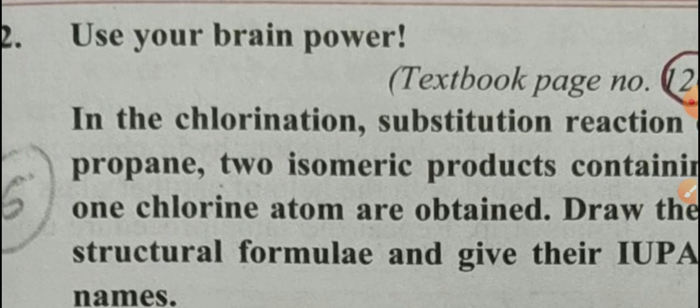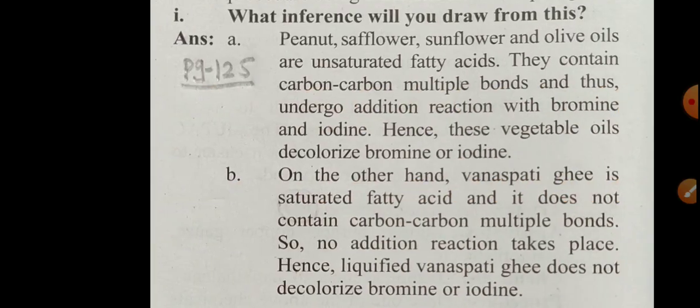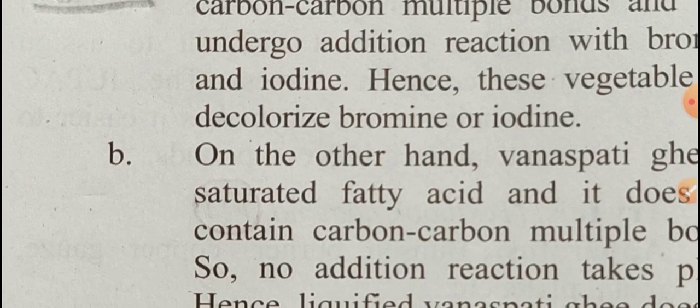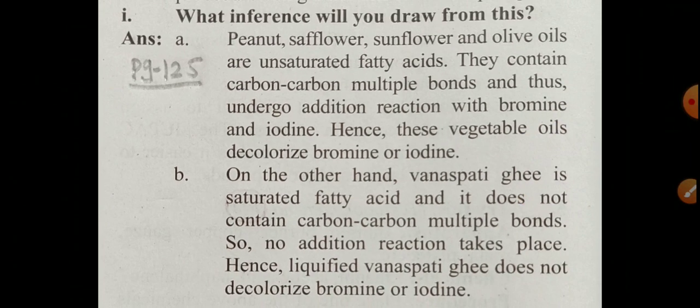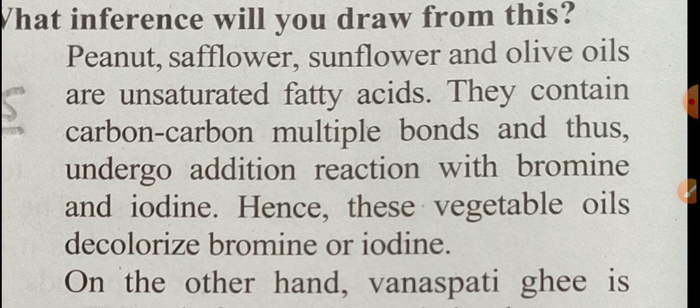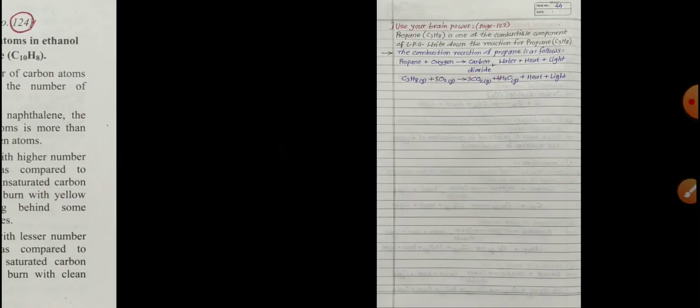The second question is related to the same activity. Both the points are given here, A and B. Which substance contains a multiple bond? Specially the unsaturated fatty acids: peanut, safflower, sunflower and olive oil. Clear? Next, come back to page number 125.